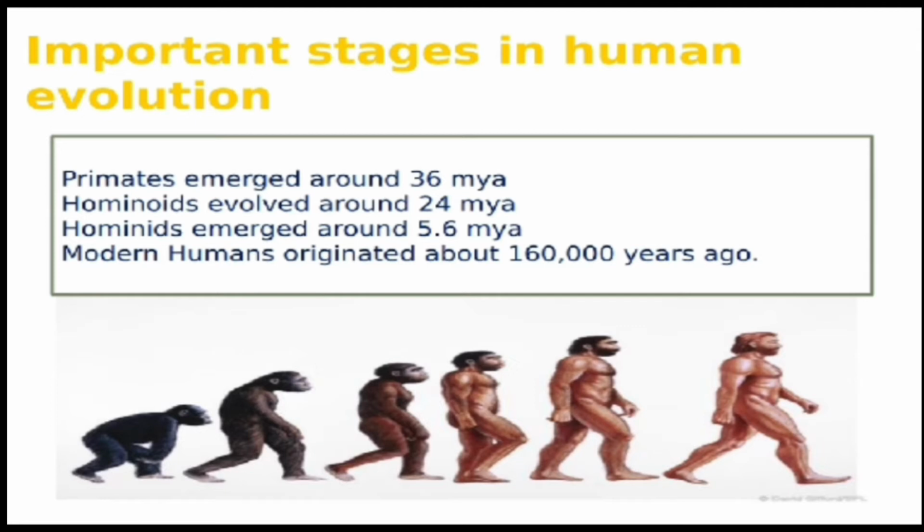Now these are the different stages of the development of early man. First of all, primates appeared on this earth 36 MYA. MYA stands for million years ago. Hominoids evolved around 24 million years ago. Hominids emerged around 5.6 million years ago. And modern human being originated about 160,000 years ago.